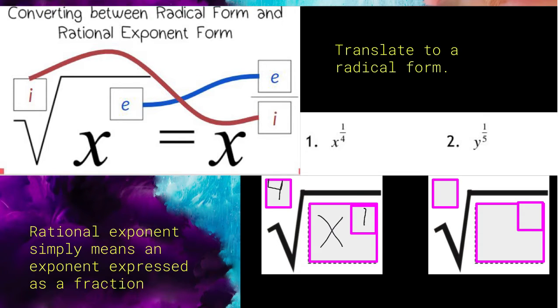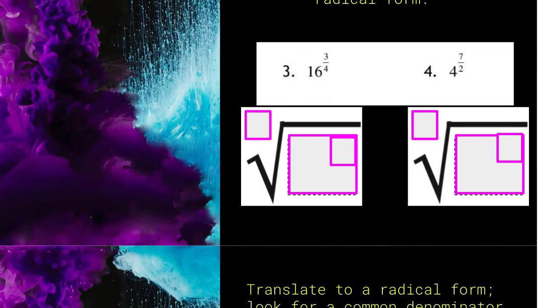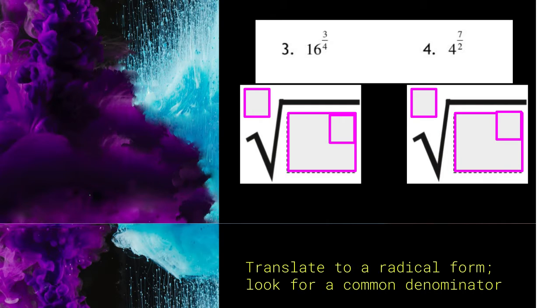Okay, now for the second one, we have y to the power of 1 over 5. Again, our index is our denominator, so here it would be 5. Our radicand is y, and our exponent is 1 once again. All right, for the next one, same thing here. Our radicand is 16.